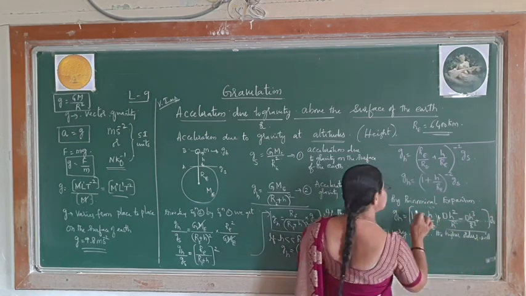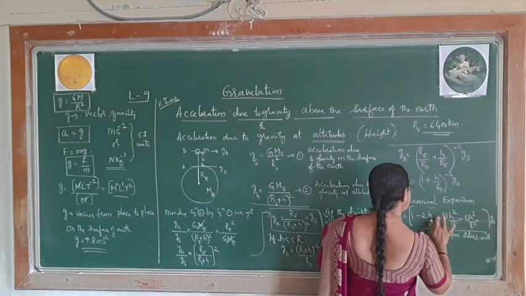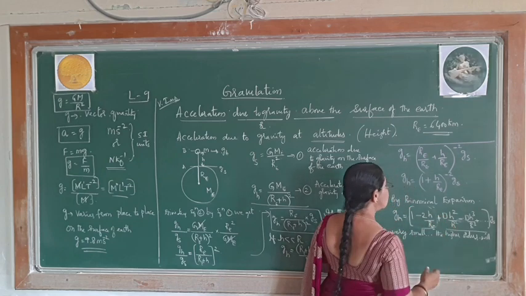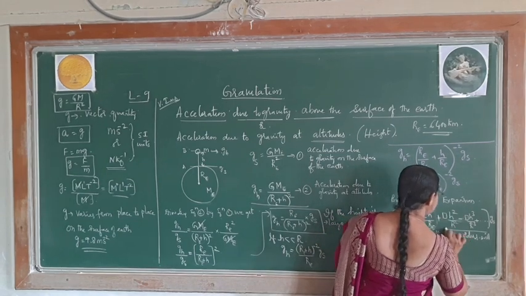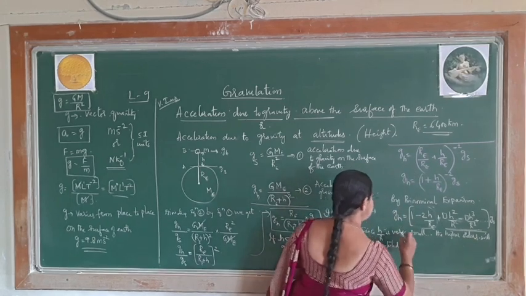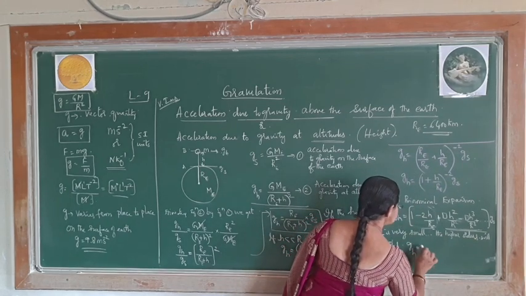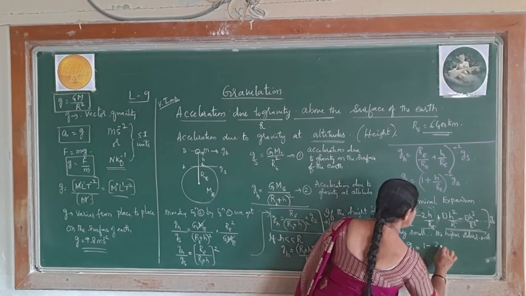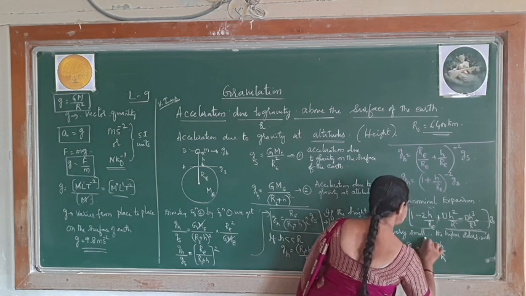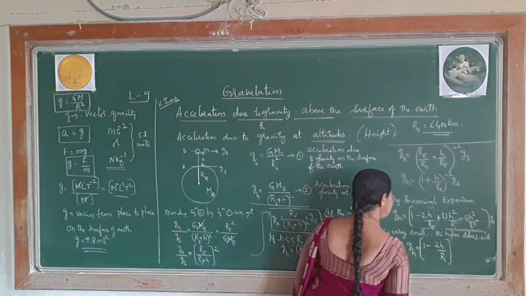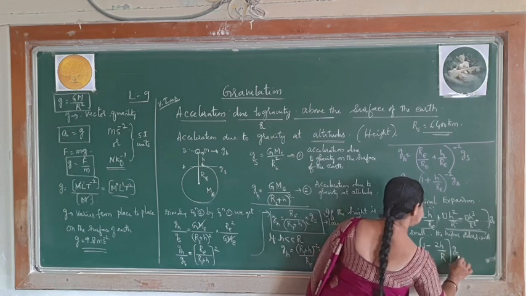So, the higher orders are neglected, only this part is taken into account. Therefore, your expression becomes g_h is equal to 1 minus 2h by R. This is the one expression we have, into g_s.